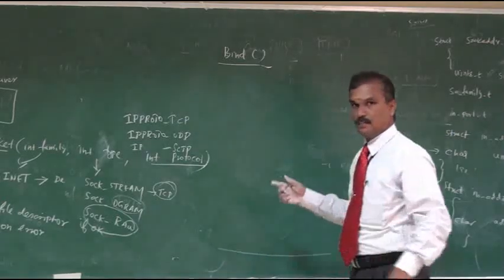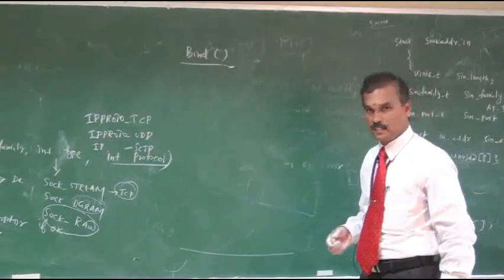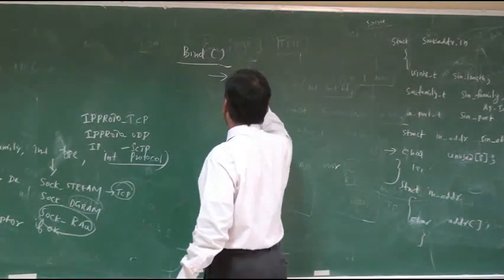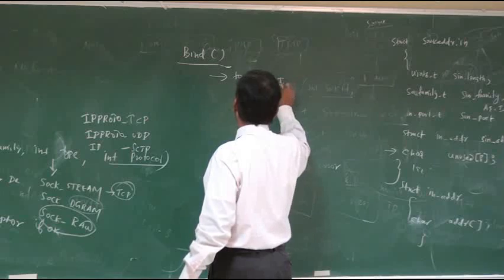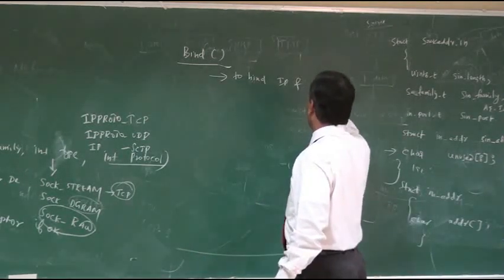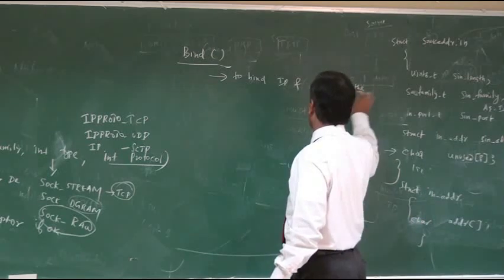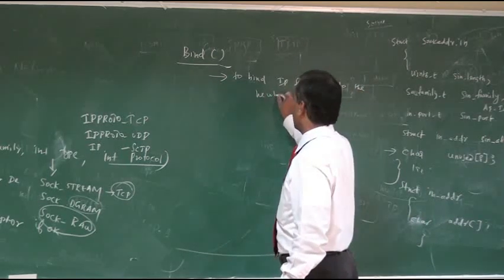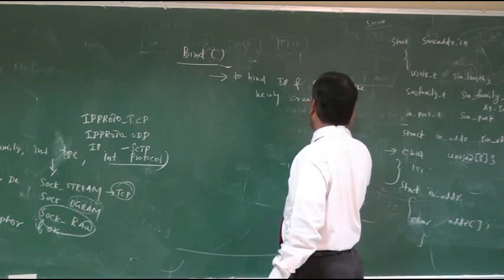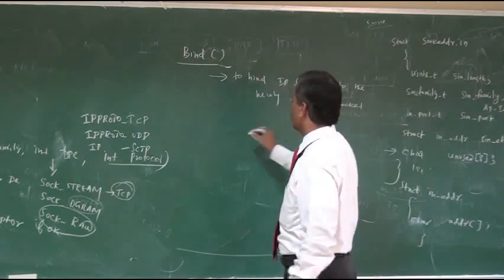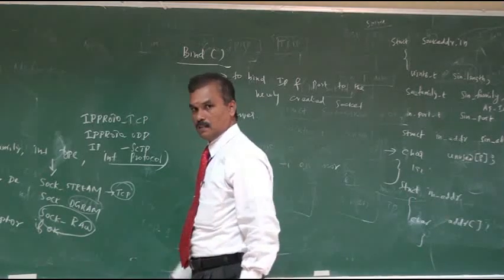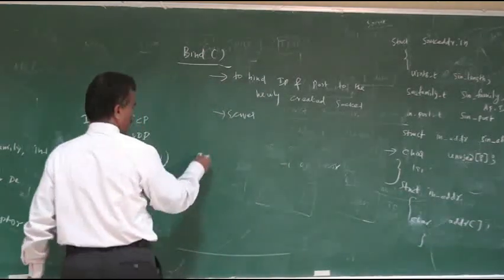The main purpose of the bind function is to bind the IP address and port number to the newly created socket. Again, this function is used by the server. What is the syntax of this bind function?